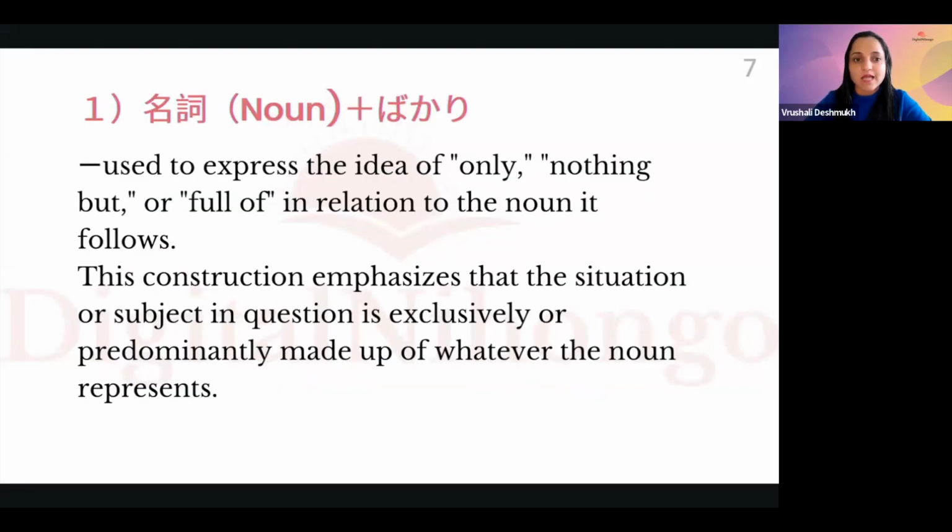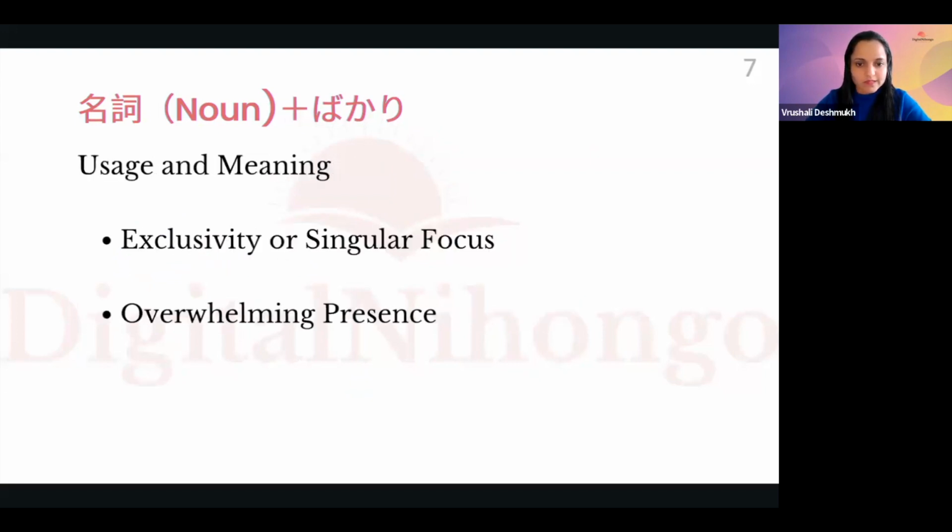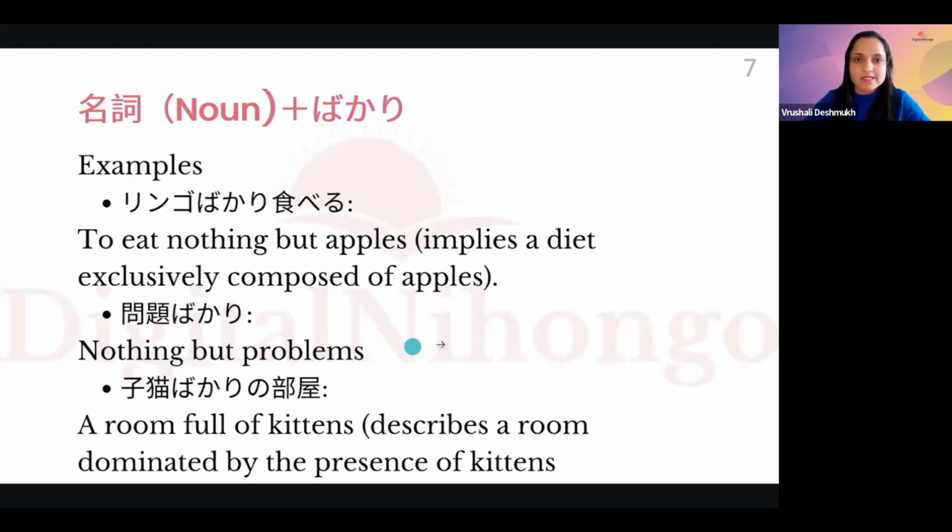So first is noun plus bakari. Okay. Now it is used to express only, nothing but, full of. Okay, just. So let's see. Conjugation is noun plus bakari, meishi bakari. Then it is exclusivity or singular focus. Only that particular thing, just that thing. Okay, or it is overwhelming presence of something. Let's see some examples so that we will understand it better.